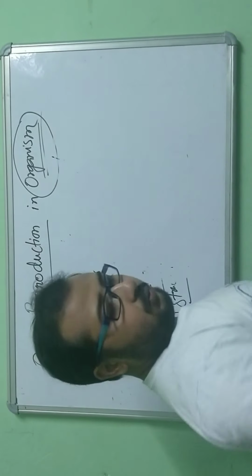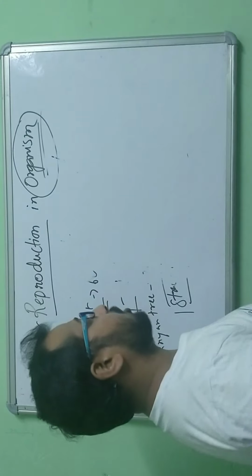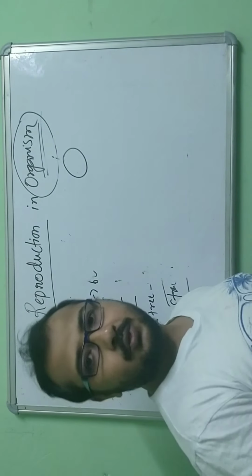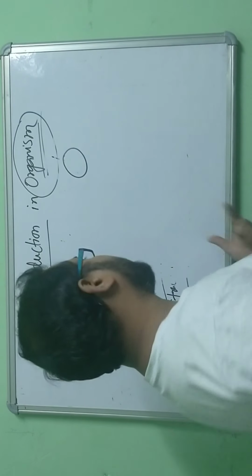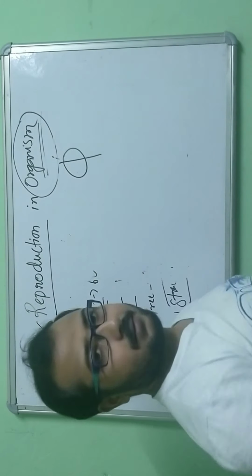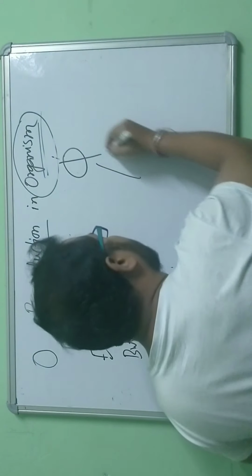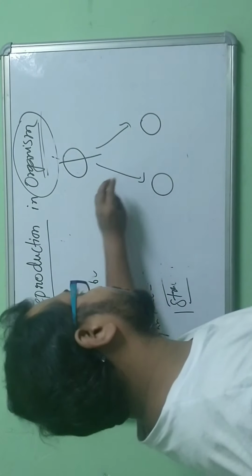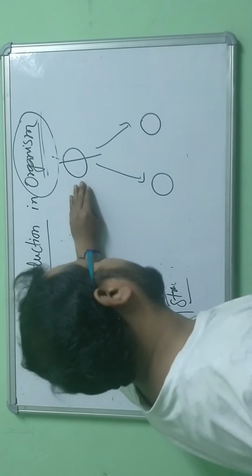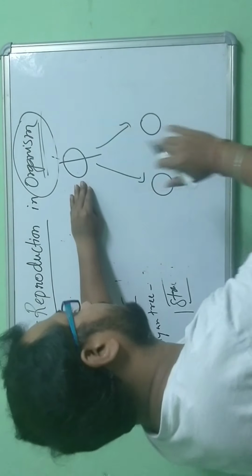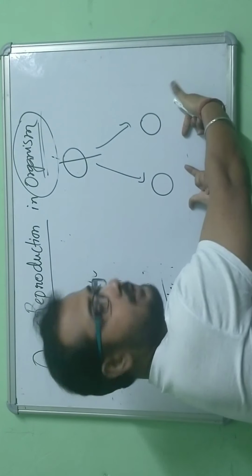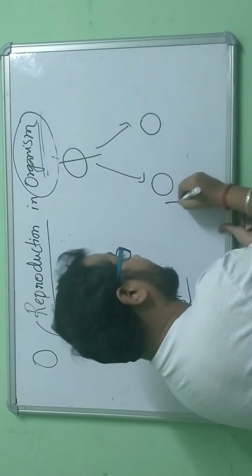Okay, all of us have an idea of cell division. Suppose it's a single-celled, unicellular organism, maybe a bacterium, maybe an amoeba. It just divides. The cell is simply dividing into two new daughter cells. The cell is not getting damaged, and it is not dying; there is no death we see here. What you see is that the cell simply divides into two new daughter cells and they survive.